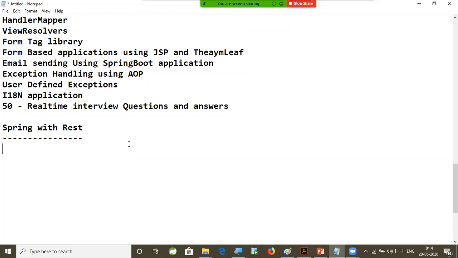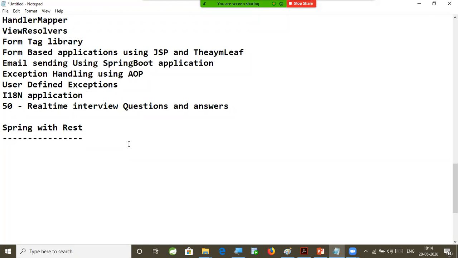So complete RESTful services, everything whatever you need to attend a 4 years experienced interview as a Boot microservices developer. For a 4 years experienced developer, how much knowledge is required, how much real-time experience is required, that much knowledge, that much experience I am going to provide as part of this Spring with REST, because I am a middle tier developer in my company. I am a microservices developer. I don't work on the front end part, sir.